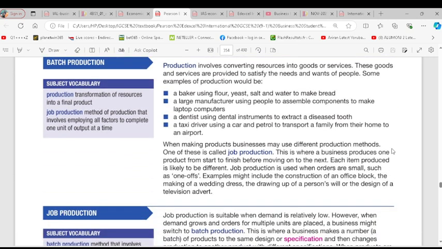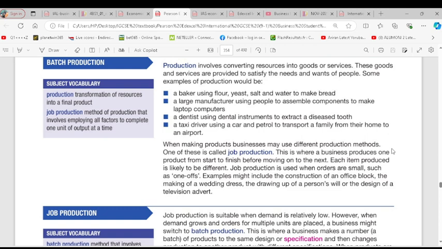Production. Production involves converting resources into goods and services. These goods and services are provided to satisfy the needs and wants of people. Some examples of production would be a baker using flour, yeast, salt, and an oven. These are examples of production. So simply, production is the transformation of resources into a final product. Production is the creation of goods and services to satisfy human wants or needs. That's what production is. I think you get it.